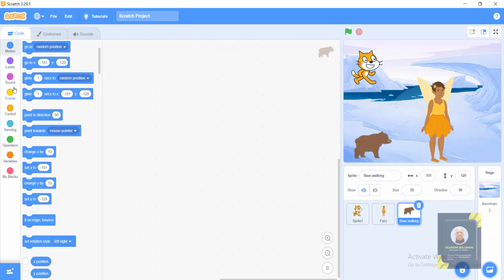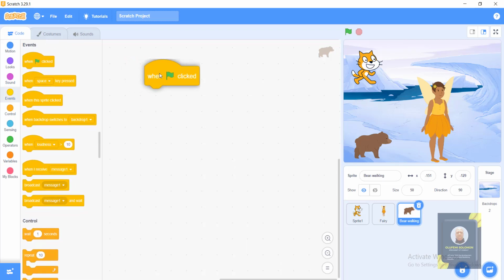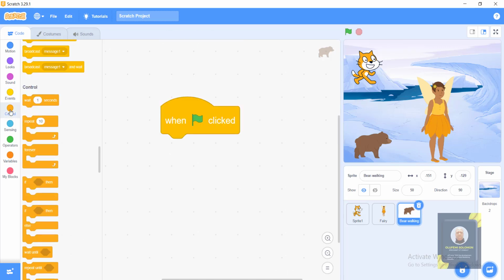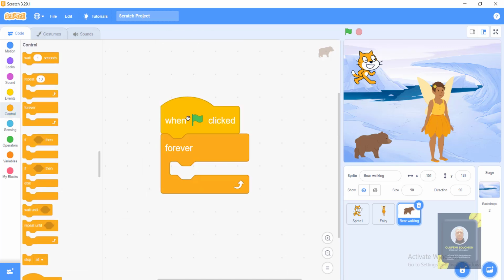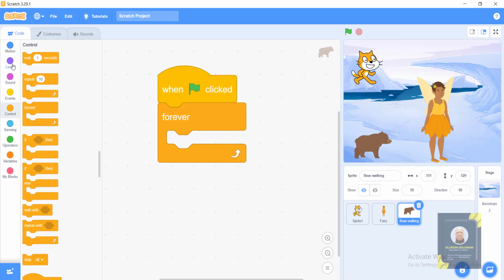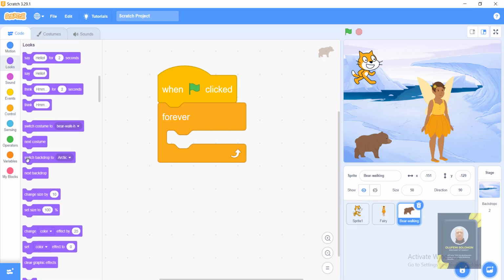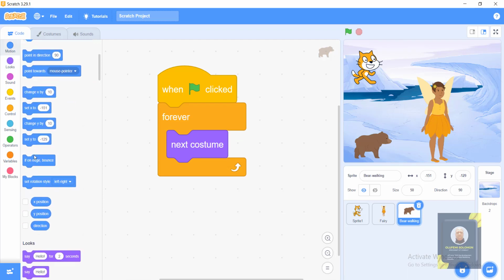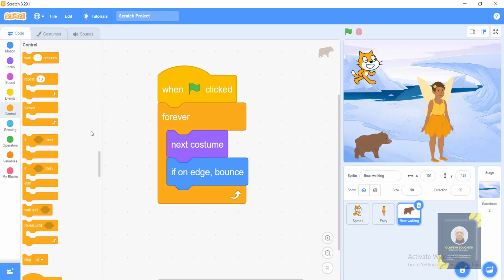So from here, if you can still remember, go to events. When green flag is clicked, I hope we remember that one. Go to control, forever. Okay, I'll go to loops, next costume. Okay, and I will say which other one, if on edge bounce, if on edge bounce, right? So I'll go to my control also, wait 1 sec. So let's say 0.3 seconds.